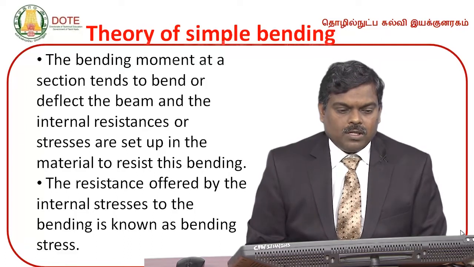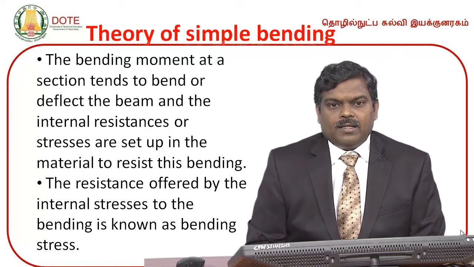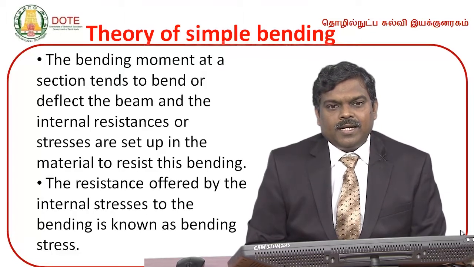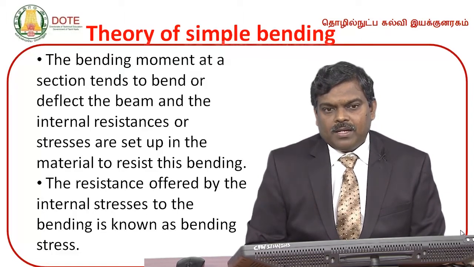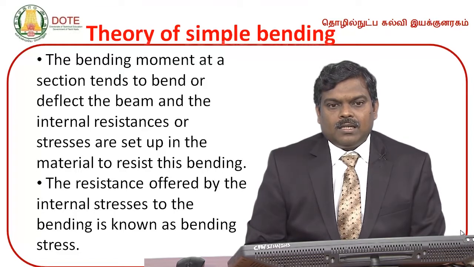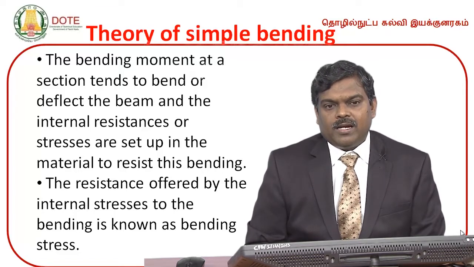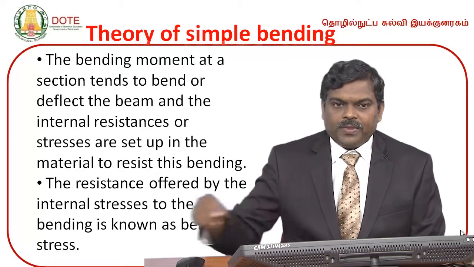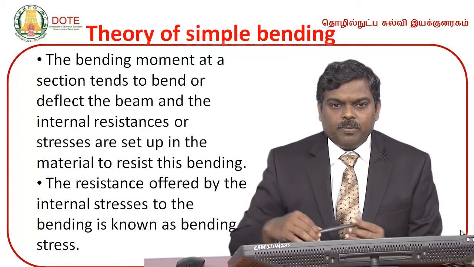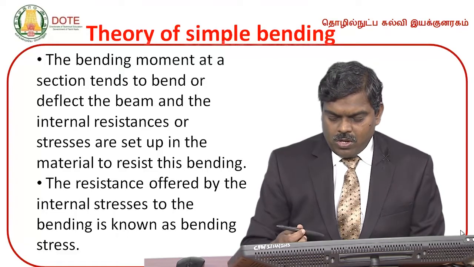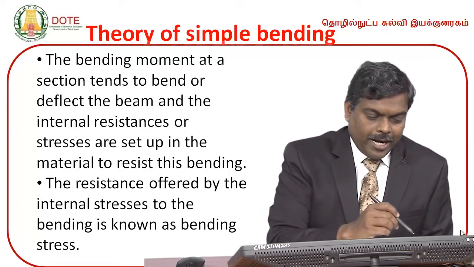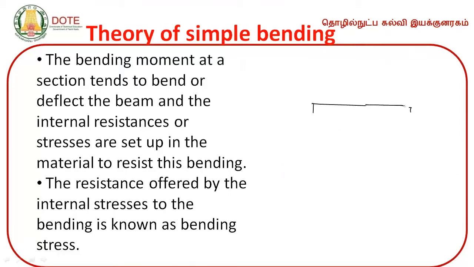First we look at the theory of simple bending. The bending moment at a section tends to bend or deflect the beam, and internal resistances or stresses are set up in the material to resist this bending. So a beam, when a moment acts on it, the beam tends to deflect.